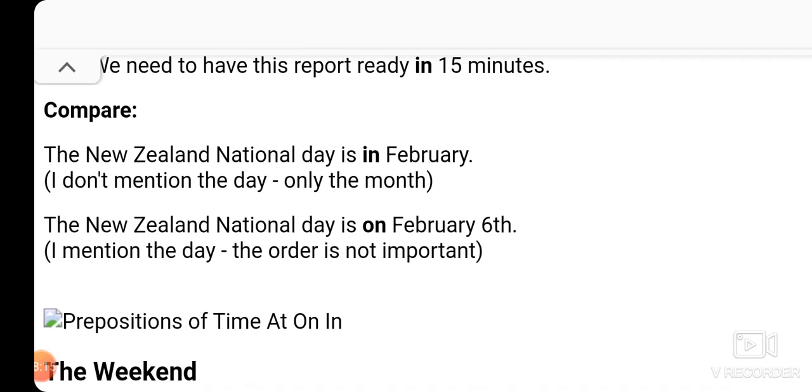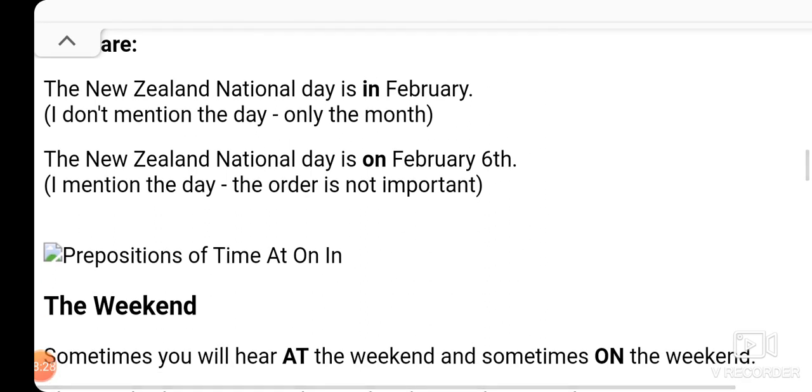Now let's compare "in" and "on". The New Zealand National Day is in February. We use "in" when we don't mention the day but only the month. The New Zealand National Day is on February 6th. In this, we mention the day, the 6th.